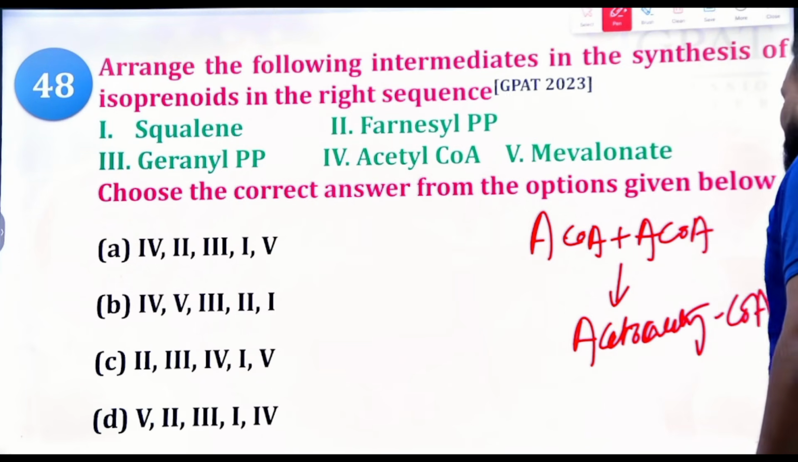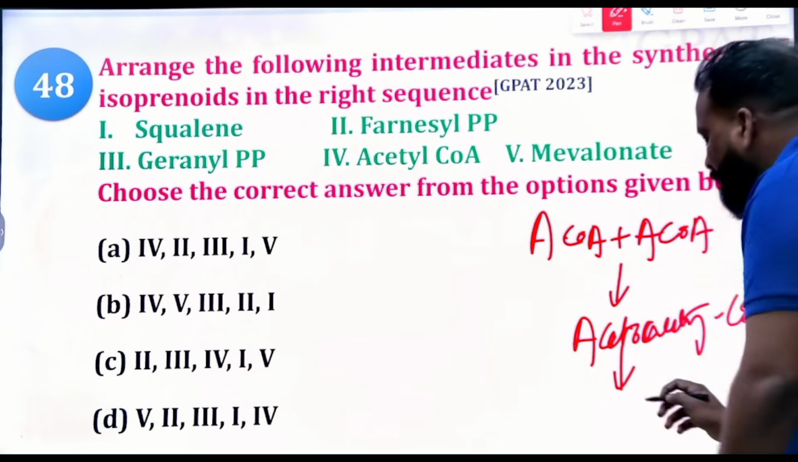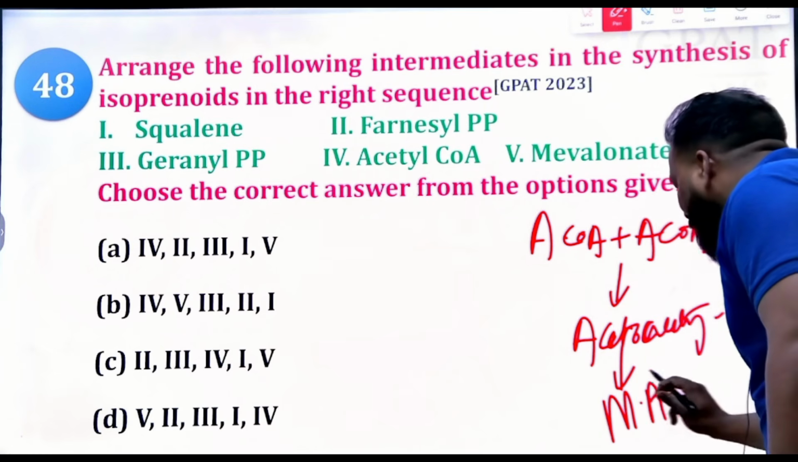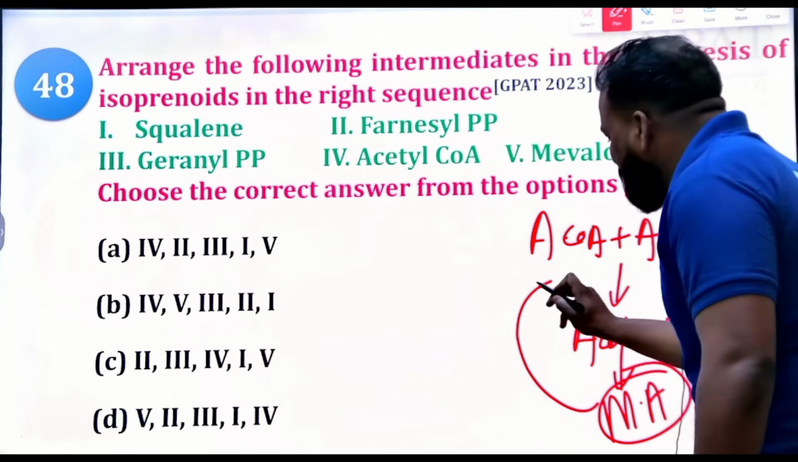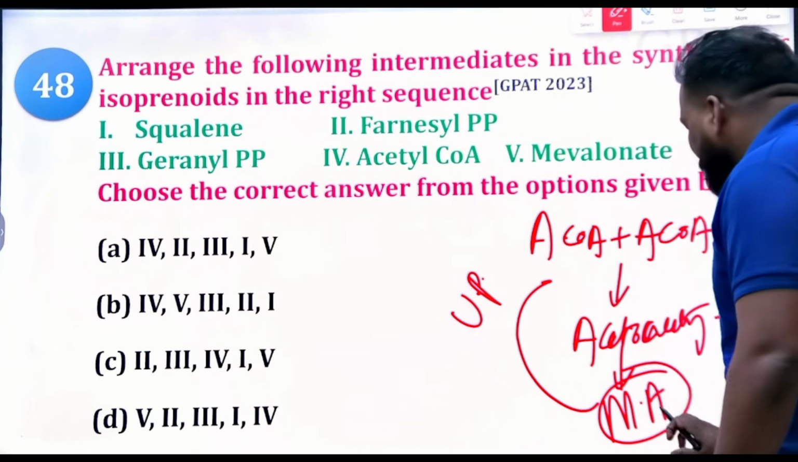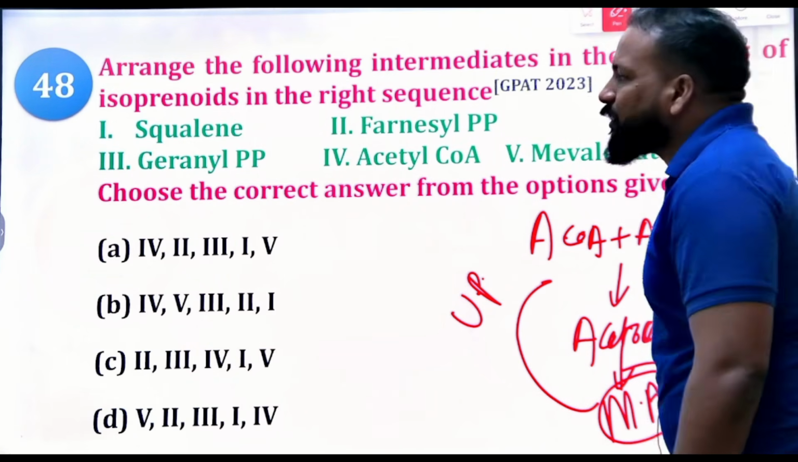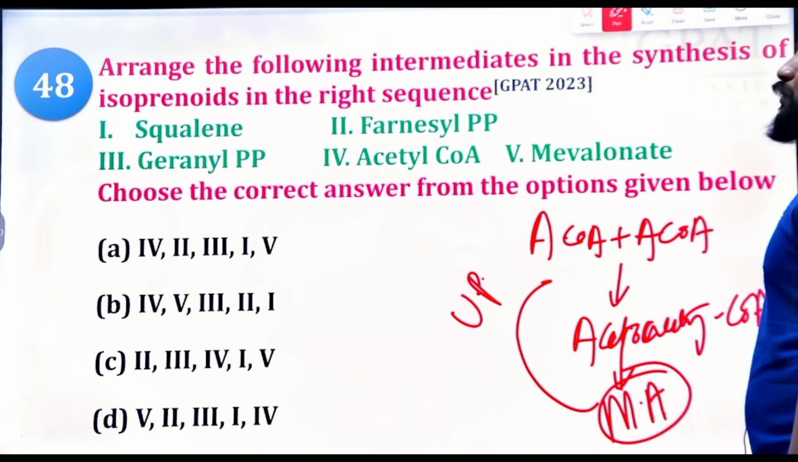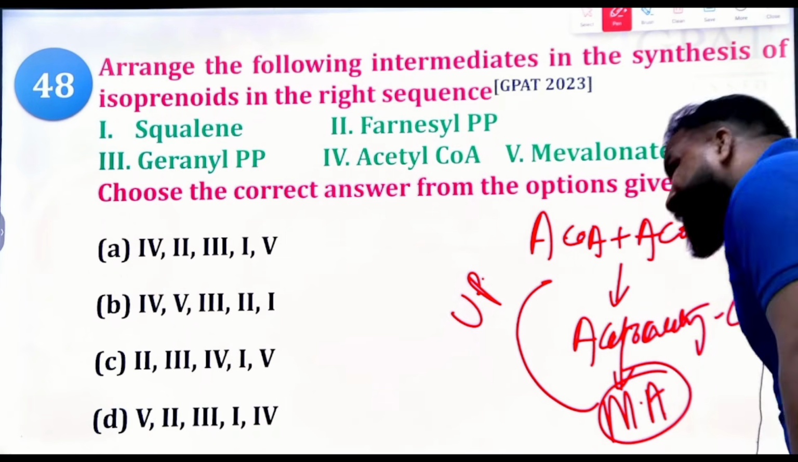And from that, what is the key intermediate? After 2 steps, you're going to have malonic acid. So the pathway up to the formation of malonic acid is known as the upper malonate pathway, and from the malonic acid to the rest of the isoprenoids, they are known as the lower malonate pathway. Clear?